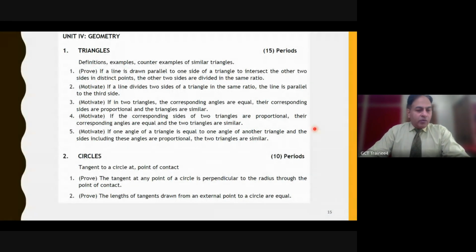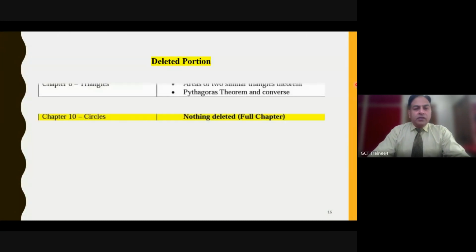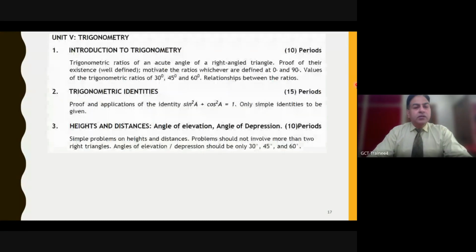Let me now move on further. So, introduction to trigonometry and trigonometric identities. We have a simple problem based on 30 degrees, 45 degrees and 60 degrees. And we have trigonometric identities. Please note, it is clearly mentioned: proof of and application of the identity sin square A plus cos square A is 1.